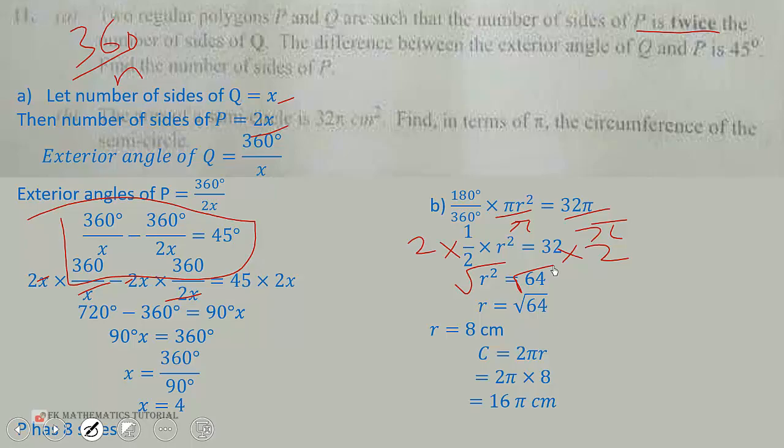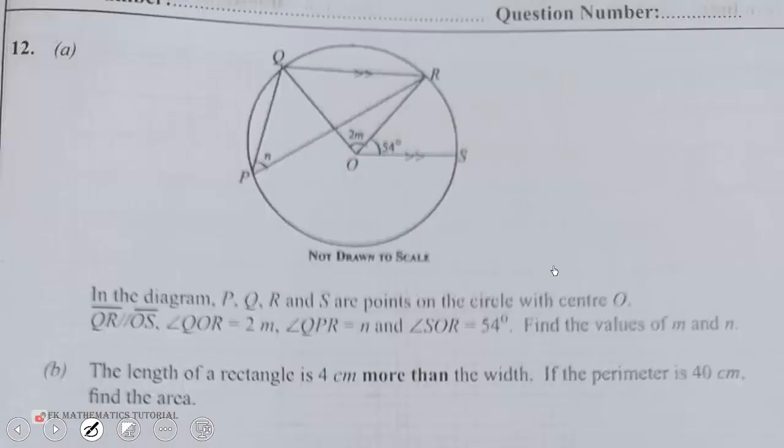Now let's look at question number 12. In the diagram, P, Q, R, and S are points on a circle with center O. QR is parallel to segment OS.